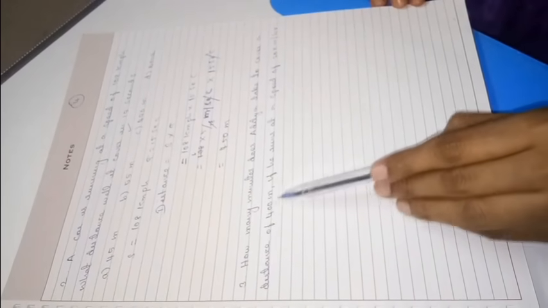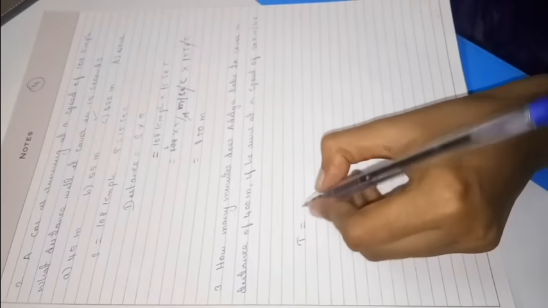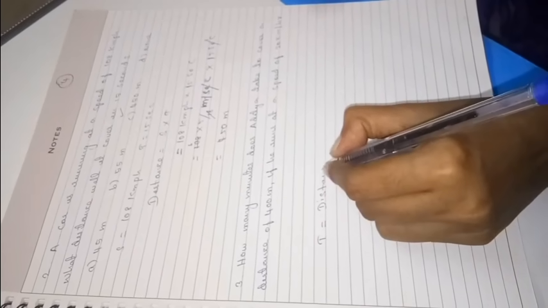Third problem: how many minutes does Aditya take to cover a distance of 400 meters if he runs at a speed of 20 km/h? What we have to find is how many minutes Aditya takes to cover a distance of 400 meters. So we have to find time. Time equals distance divided by speed.